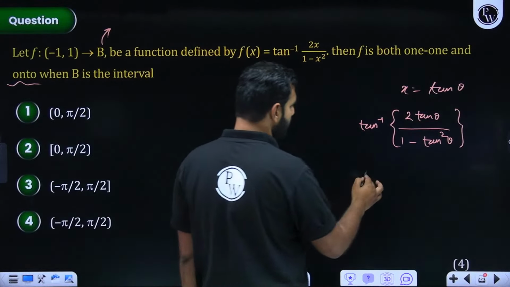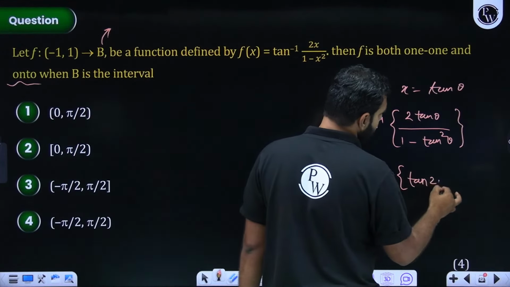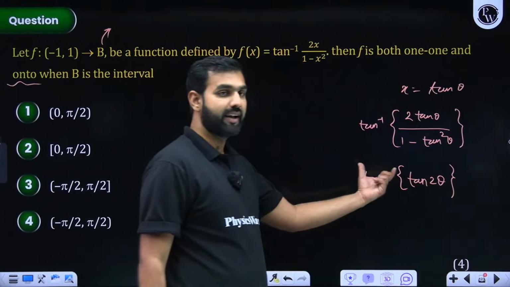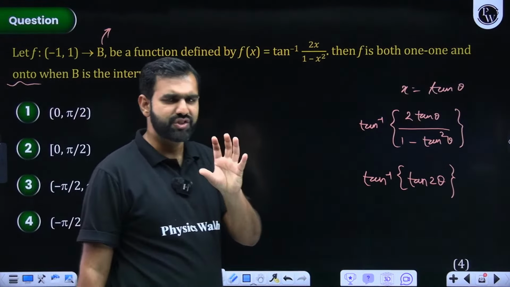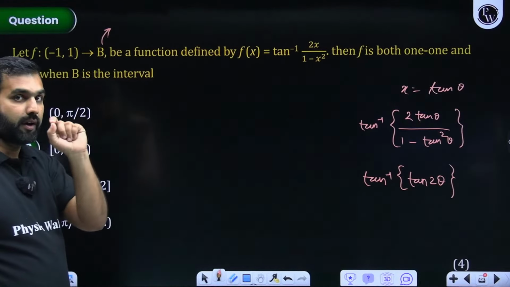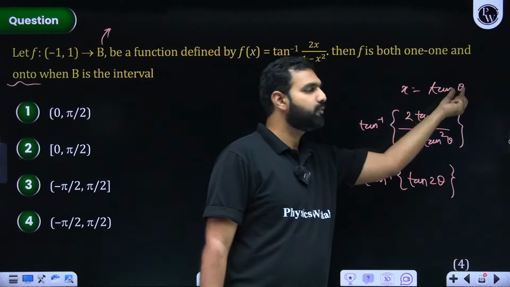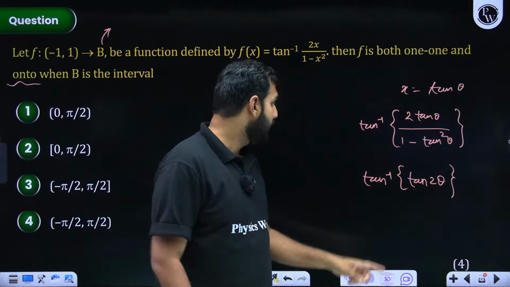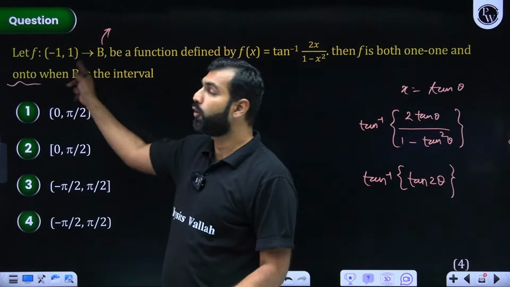So this is tan inverse of tan 2 theta. They have already ensured that this is the function, so they will nullify each other, because the principal domain will be checked and ensured, since this is from minus pi by 4 to pi by 4. I hope you're understanding my language. From minus 1 to 1 means from minus pi by 4 to pi by 4. So if it is doubled, it will be from minus pi by 2 to pi by 2. So that principal domain remains intact.